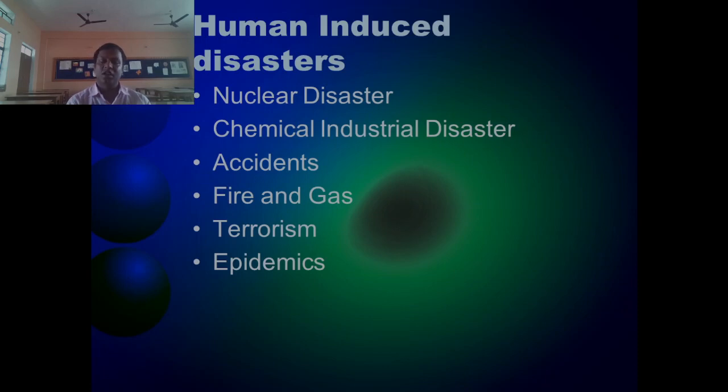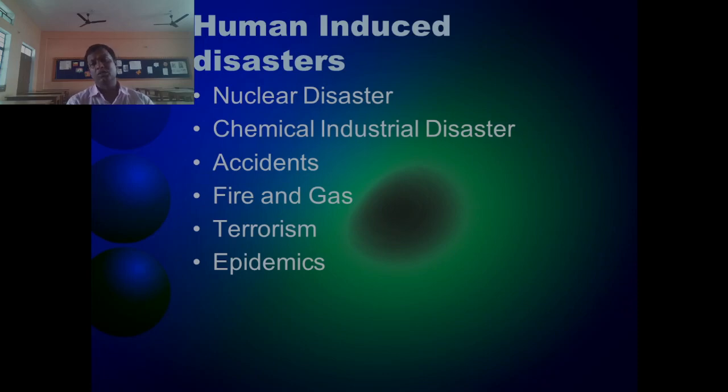Chemical industrial disasters, as you know, the Bhopal gas tragedy in 1984 in Bhopal, where methyl isocyanate leaked, and after that there were huge death tolls we could see in the Bhopal gas tragedy.